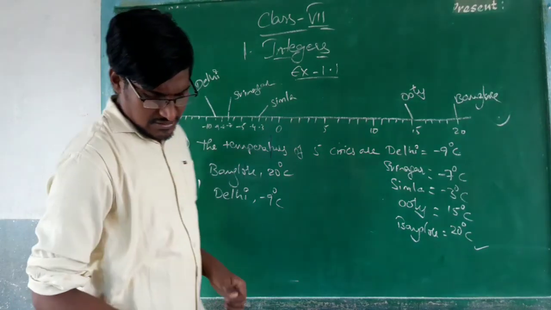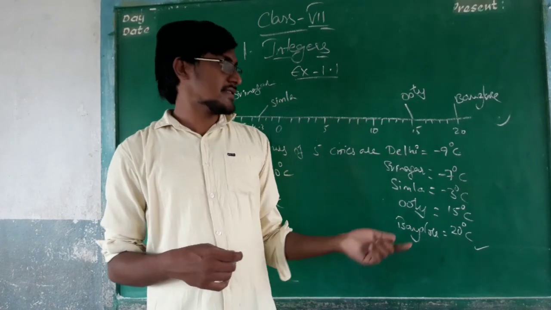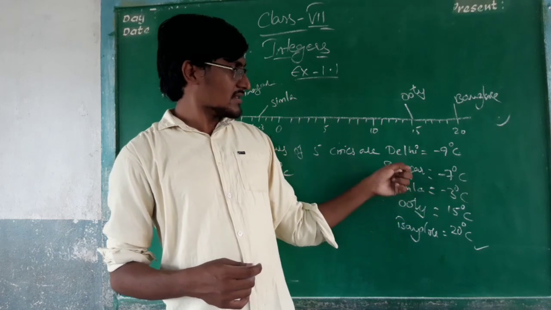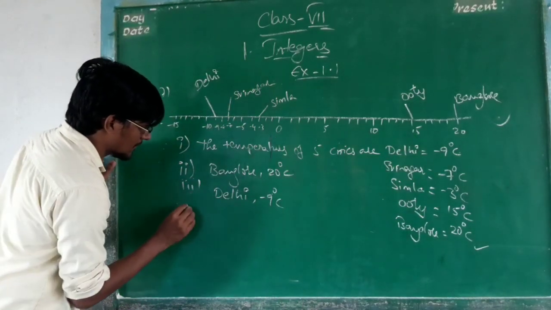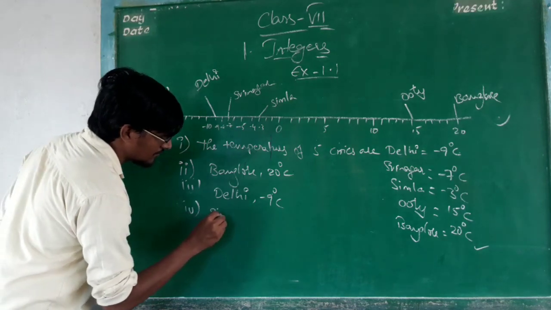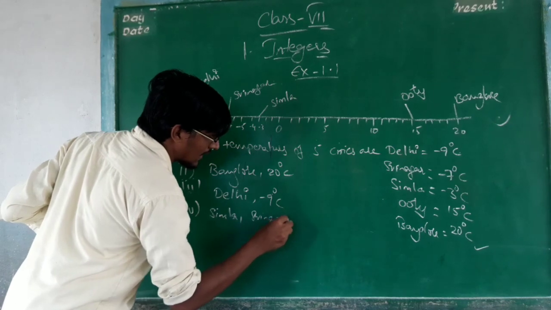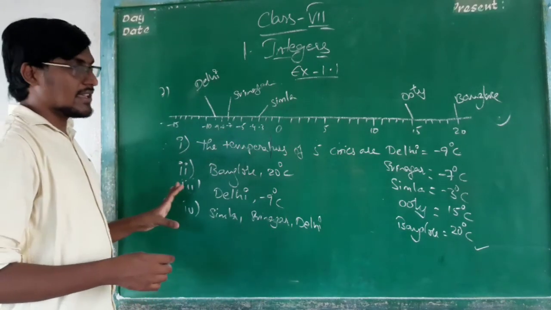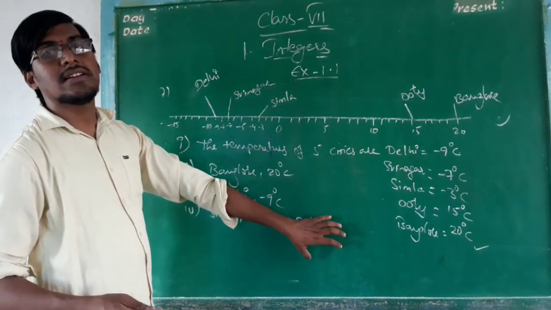Okay. Next, the fourth one. What is the question? Which cities have temperatures less than 0 degrees? Simla, Srinagar, and Delhi. Okay, these are the cities which are less than 0 degrees.